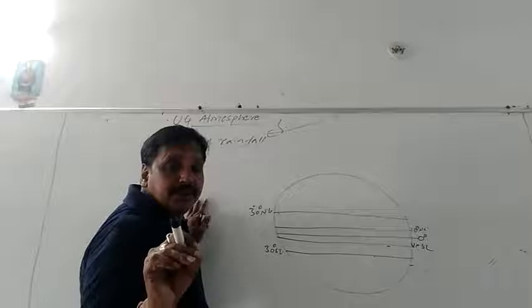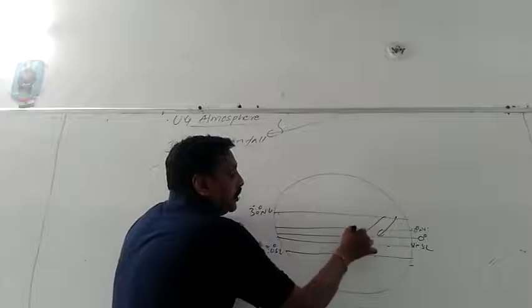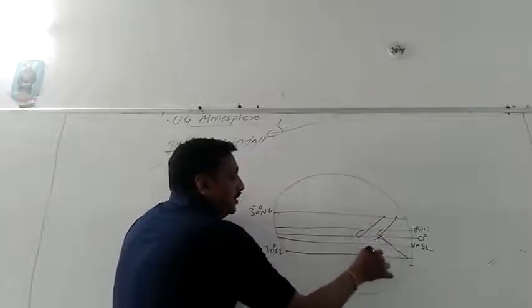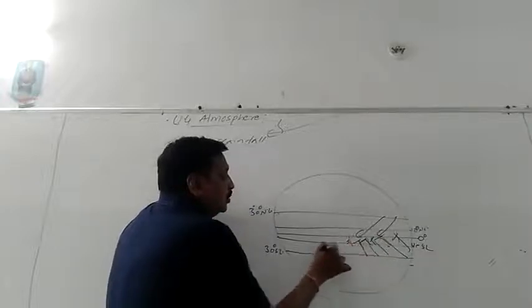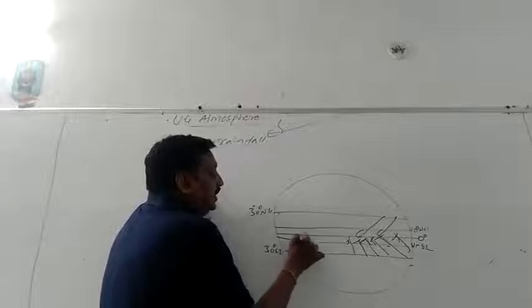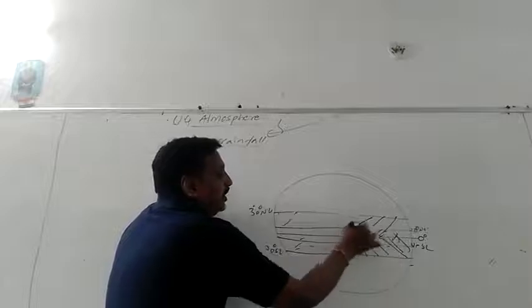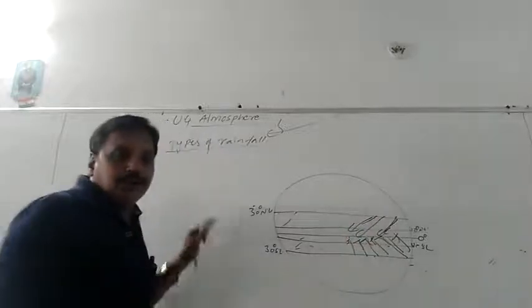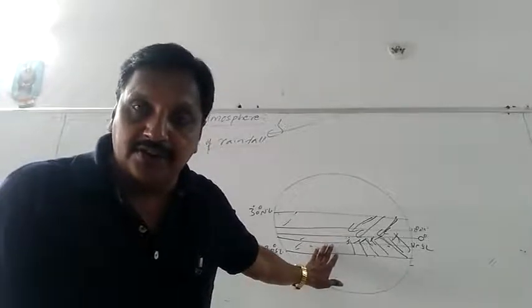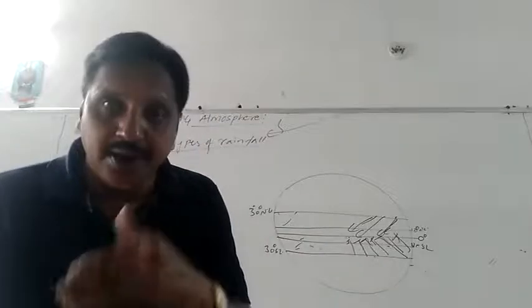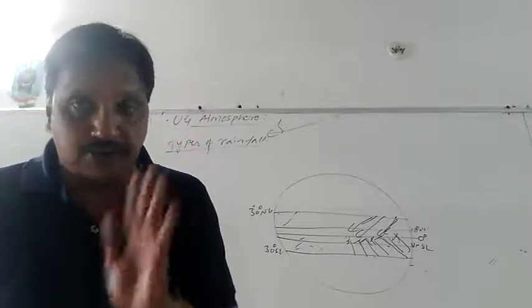The areas lying between the 10 to 30 degrees latitudes, mostly the eastern sides of them will be experiencing more rainfall. That is, more rainfall is experienced in these eastern parts. As we move to the west, rainfall will be decreasing. Rainfall will be not much. Most of the areas lying in the eastern side of the regions existing between latitudes 10 degrees and 30 degrees in both the northern hemisphere and southern hemisphere will experience good rainfall when compared to the western parts.